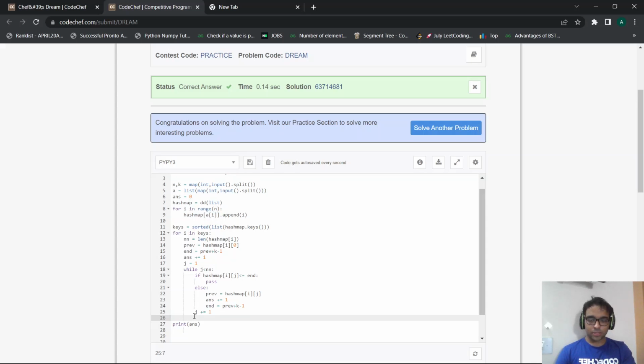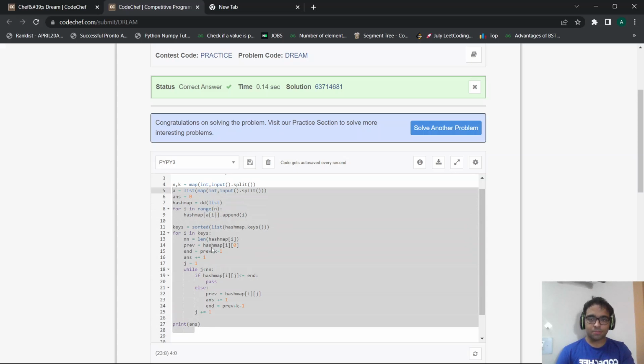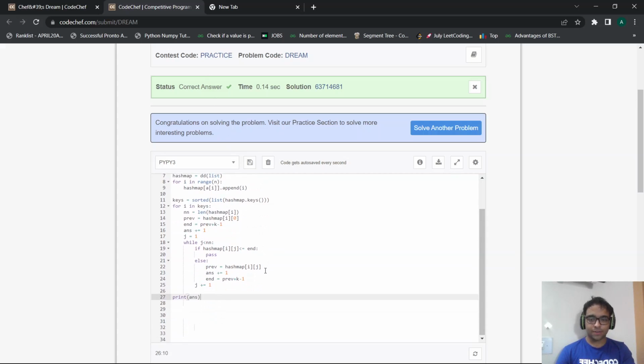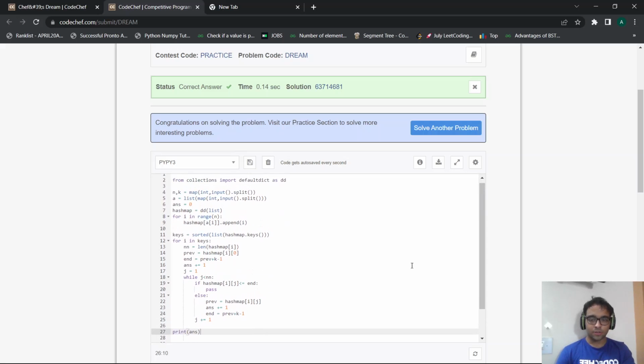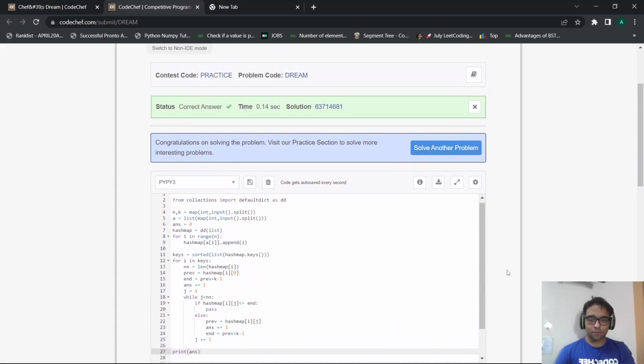So let us discuss what are the mistakes people can make in solving this particular problem. Here, the key learning was that if you know the greedy method of solving this particular problem, you can easily solve this problem using a hash map. Otherwise, you have to do some kind of complex implementation, which might result in a wrong answer verdict. Try to keep your problem as simple as possible, and then you can easily get the correct answer verdict in just a few simple lines of code. That's the learning you get from watching my video.